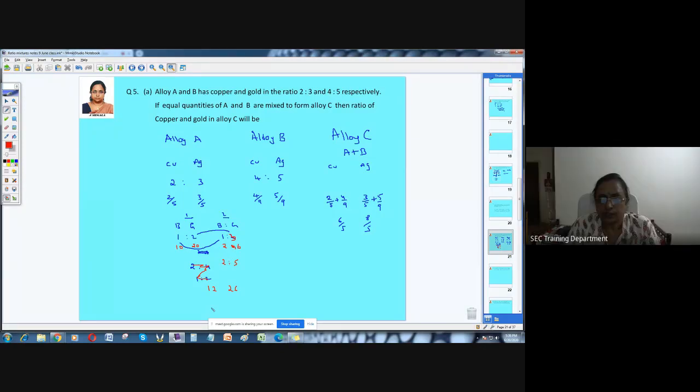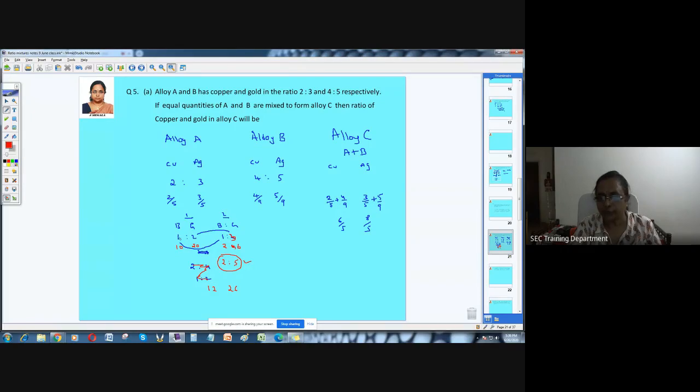You won't get it, right? So directly the ratio, if one in between is matching, doesn't matter. But usually when you have two different ratios, it all depends on the quantity only. You can find out this final ratio. You can't directly add the ratios here. Is that clear? When you add the ratios directly, you will not get the proper ratio.